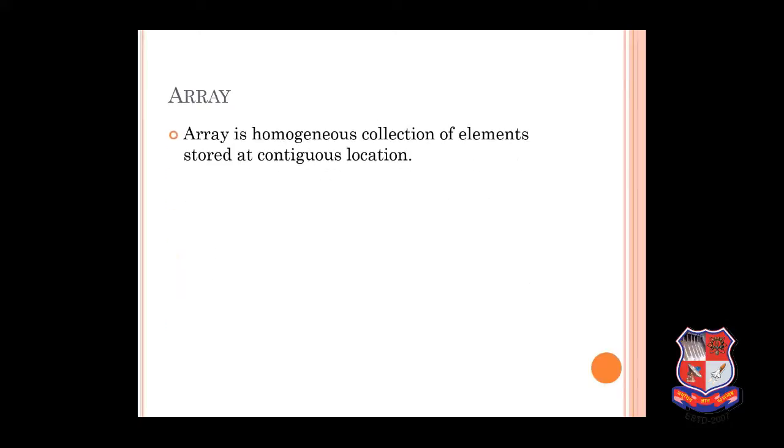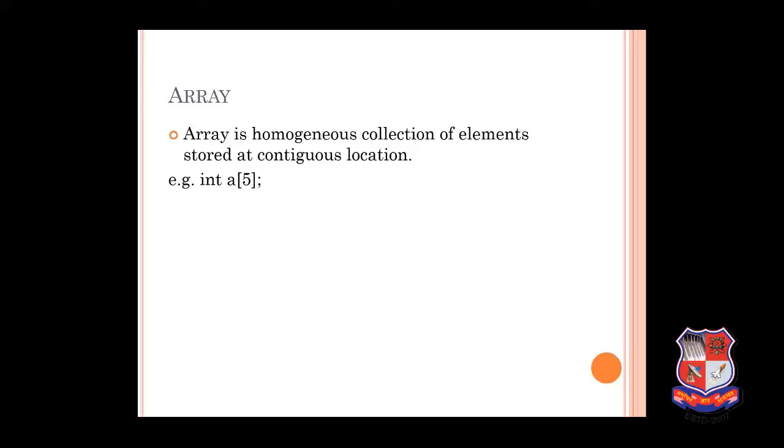Now first, array. An array is a collection of elements having the same name, type and size. Also we can say an array is a homogeneous collection of elements stored at continuous locations, where homogeneous stands for the same type, and continuous location means if we give a size to an array, it will start from index 0 to whatever the size is minus 1. For example, if I give size of array as 5, integer a[5], then it will start from 0, 1, 2, 3 and 4.